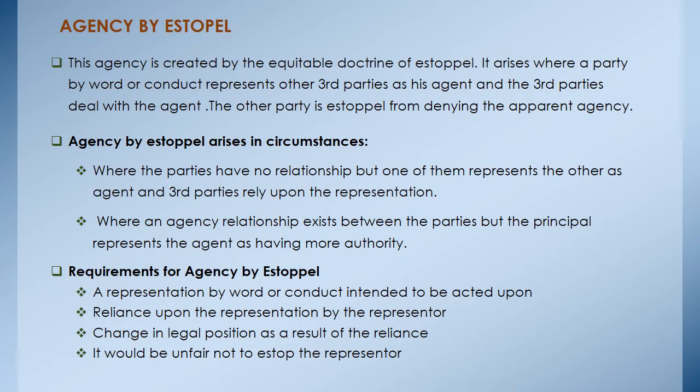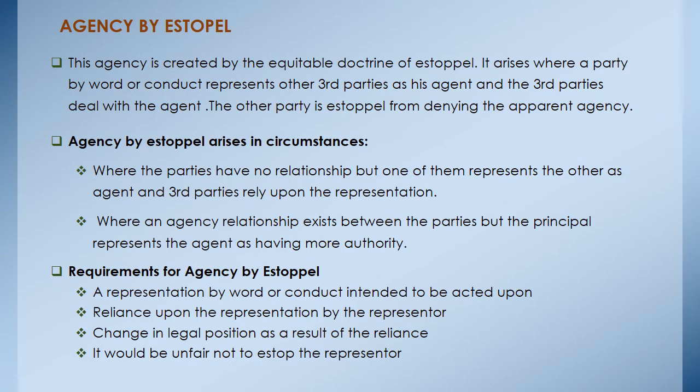Agency by estoppel. So agents can also be created by estoppel. Estoppel is basically an equitable doctrine. It arises when a party, by words or conduct, represents to third parties that someone is his agent, and the third parties deal with the agent. The other party is stopped from denying the apparent agency. So it is the court of law that will issue this decree to stop someone from denying the apparent agency.